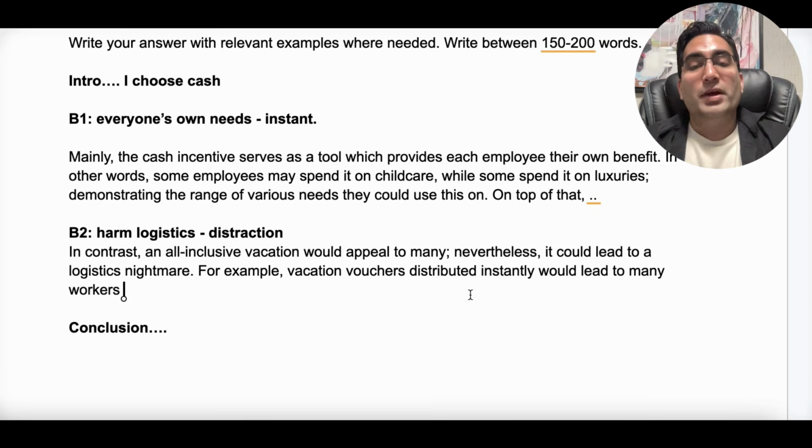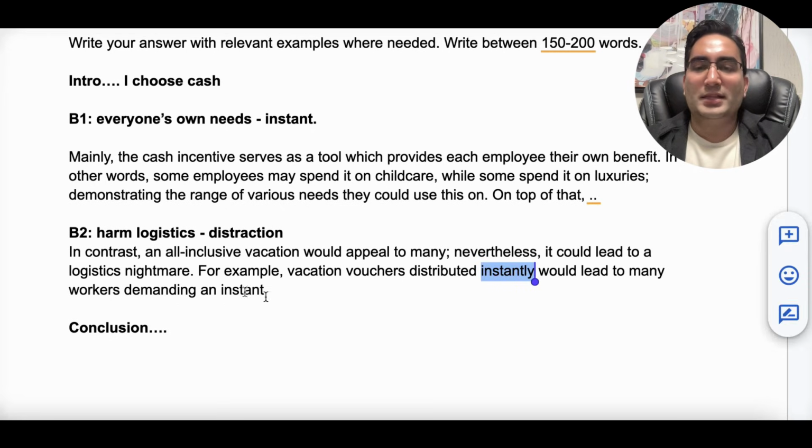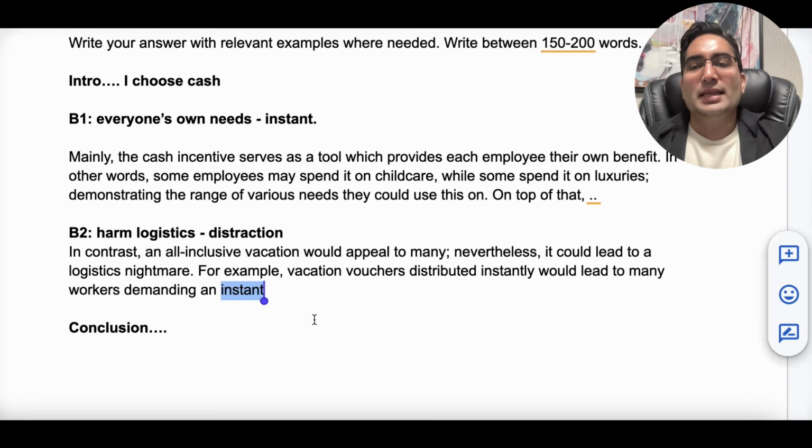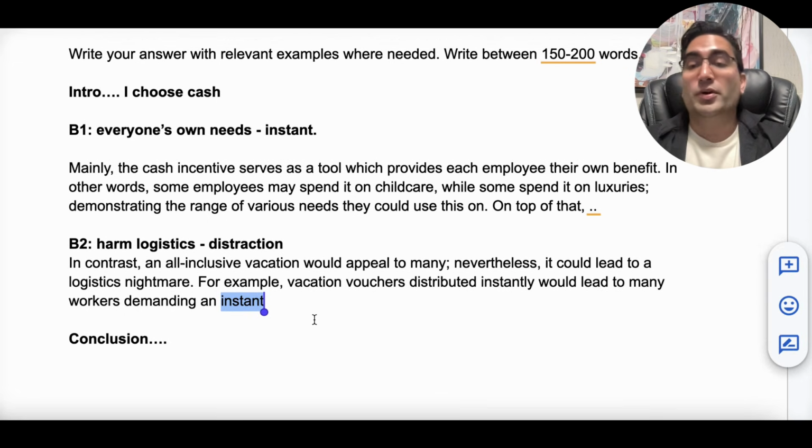All right. Vacation vouchers distributed instantly would lead to many workers asking, or let's say demanding. And instant, well, I already said instant. So again, those are things I want to look at too. I can't say instant vacation. I want to paraphrase it or say something else. Demanding, an abrupt vacation wouldn't make sense. An instant, a quick vacation.